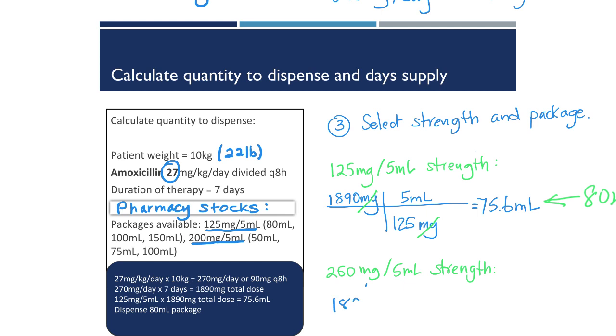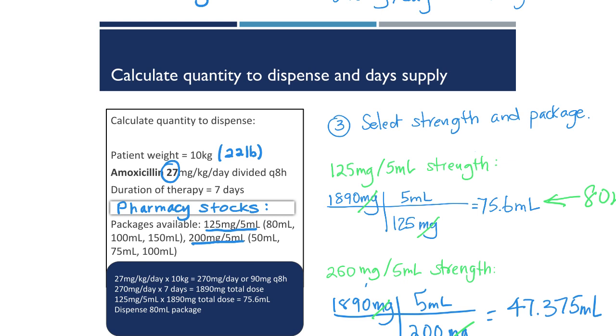If you were to select the 200 milligram per 5 ml strength, let's work that out. A total of 1,890 milligrams multiplied out with the 200 per 5 strength, our units cancel and we get 47.375 mLs. The pharmacy does stock a 50 milliliter package, and we could also select this strength and package size for an appropriate course of therapy. It would just cover the amount needed without much leftover.